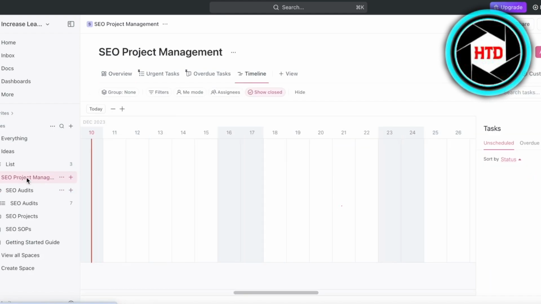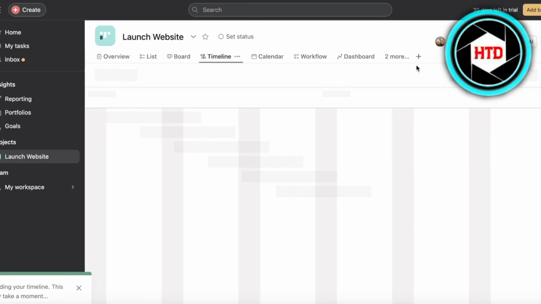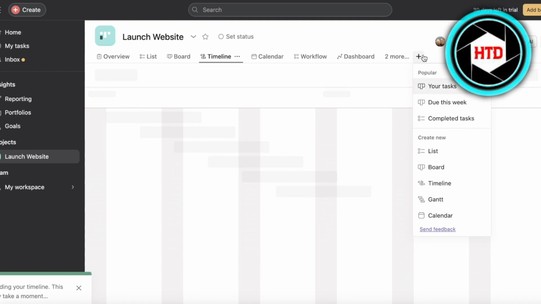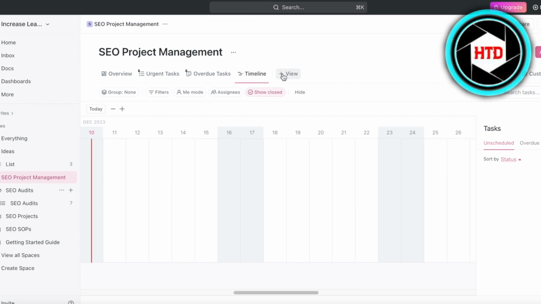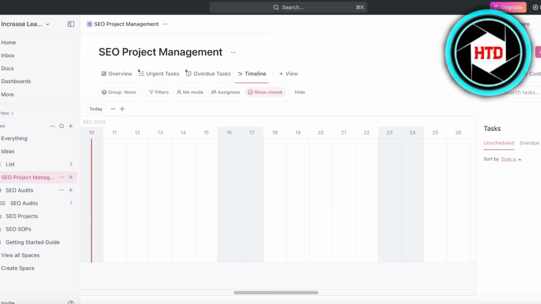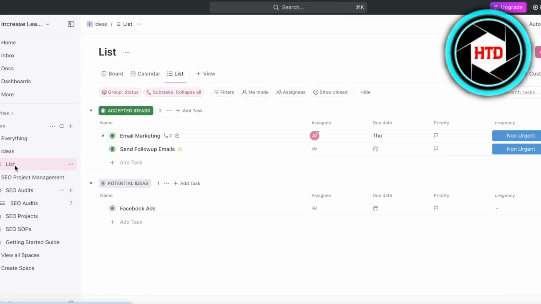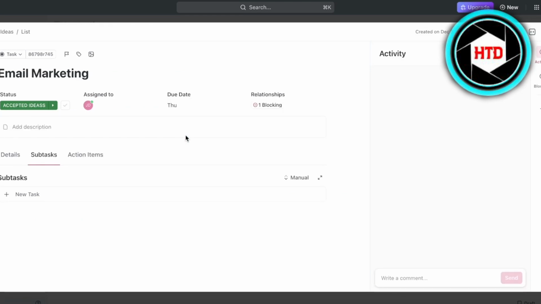Plus, one really different feature about ClickUp is that for most other tools, even Asana, a lot of times features such as timeline views, Gantt chart views, calendar views are limited to the premium plans. However, on ClickUp, most of your views are available for free, so you don't have to upgrade to a premium plan just to be able to access a different type of view. Plus, ClickUp also has an extensive hierarchy for building your tasks.